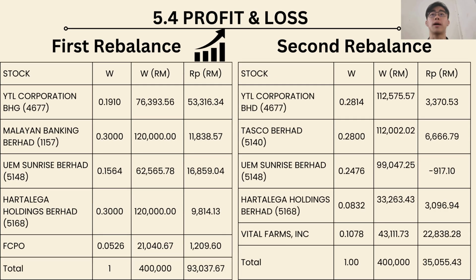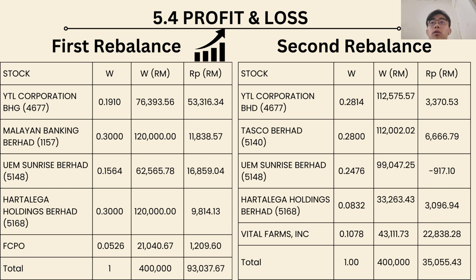For the profit and loss part, we started to execute our stock trading with 400,000 and the remaining 100,000 kept as balance. We created our portfolio by investing capital based on the allocation we discussed on the previous slide. On the day of 3rd May, we summarized that our portfolio total return has gained 93,037. The major contribution to the return is YTL Corporation Berhad, which brought us 53,300 profit.